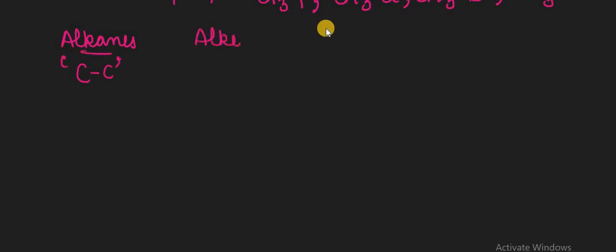Again, I am just giving you a brief discussion of these structures and compounds. First we have alkanes, which means carbon to carbon single bonds are present. Secondly, we have alkenes, where the carbon to carbon double bond is present, right? And then further we have alkynes, in which carbon to carbon triple bonds are present, right?